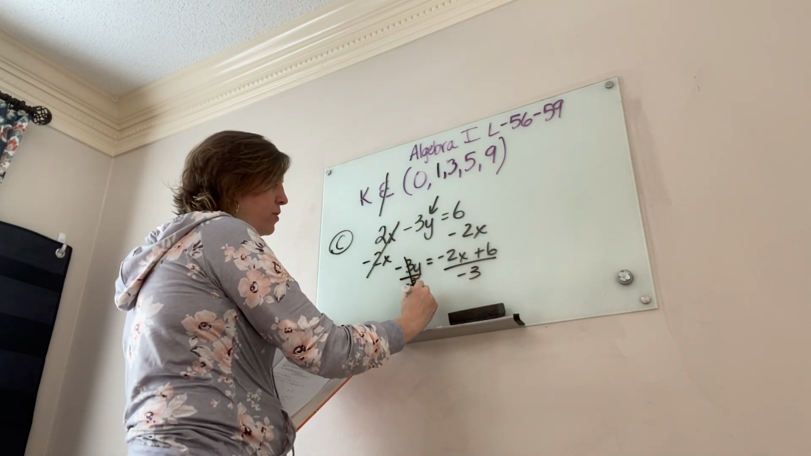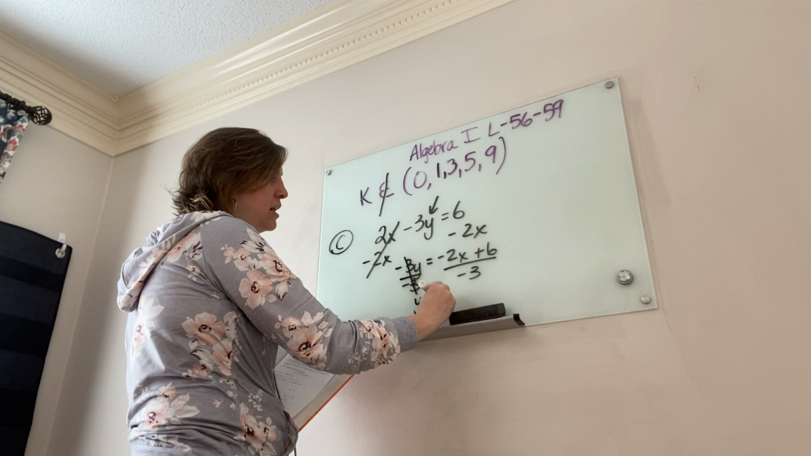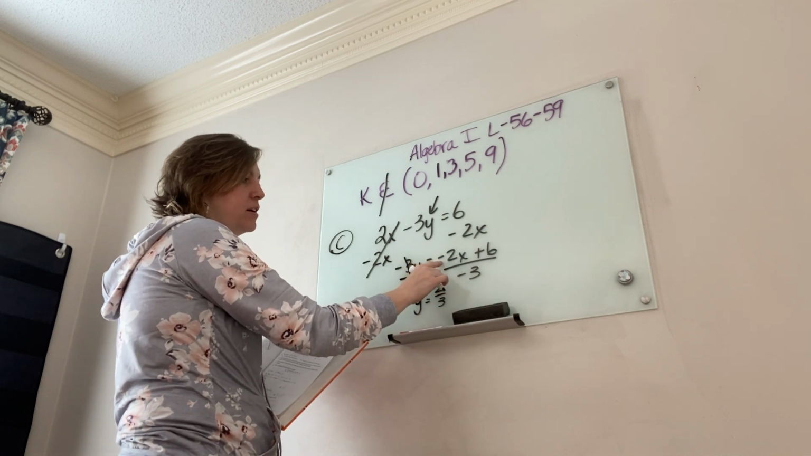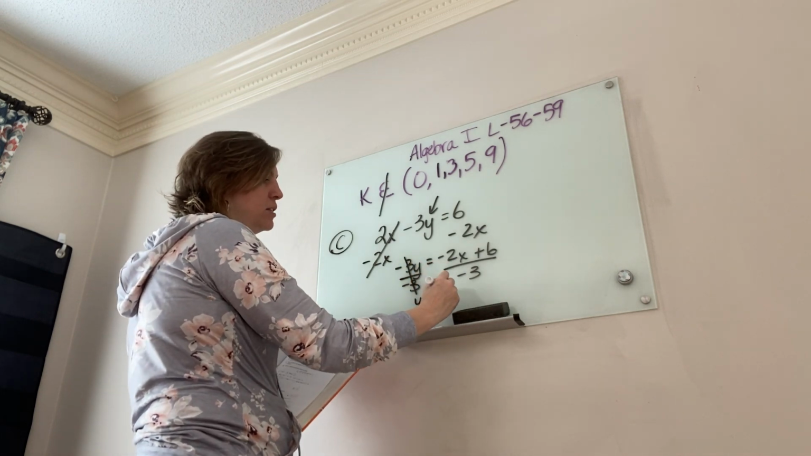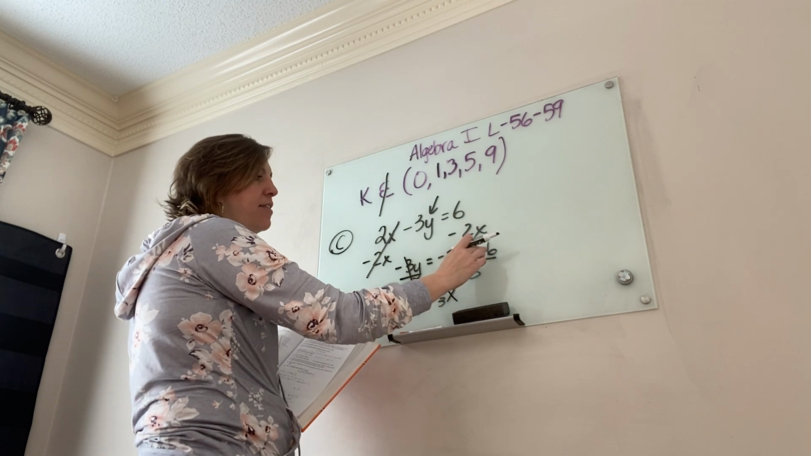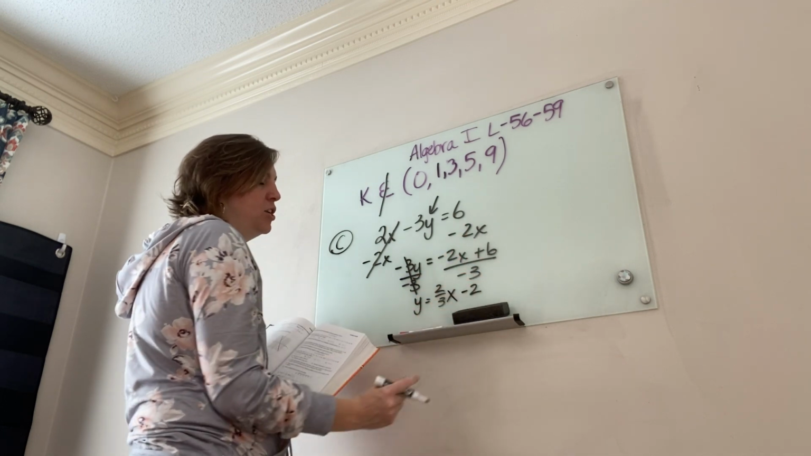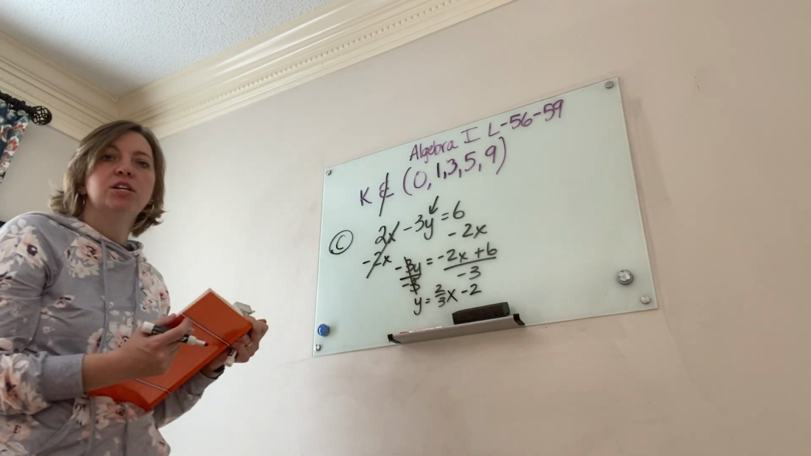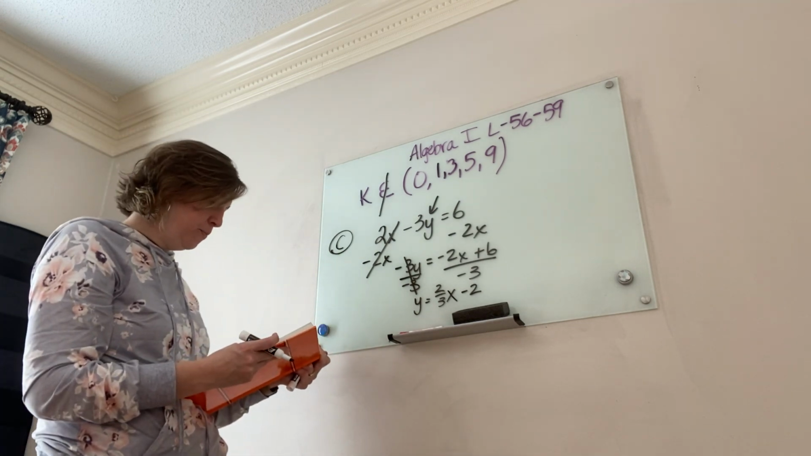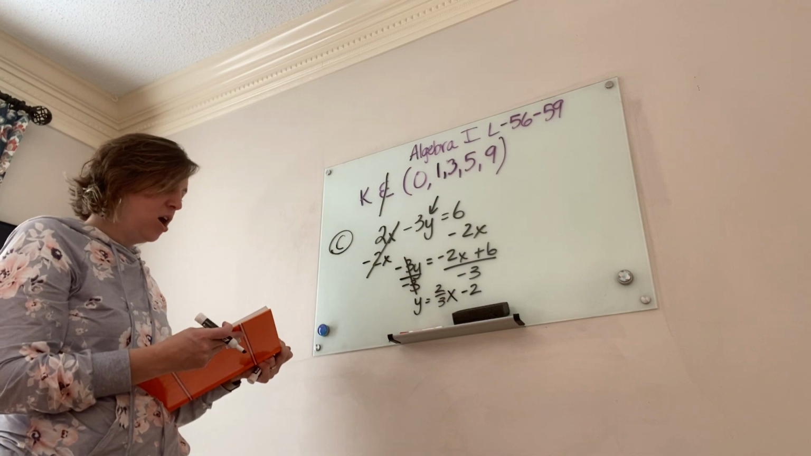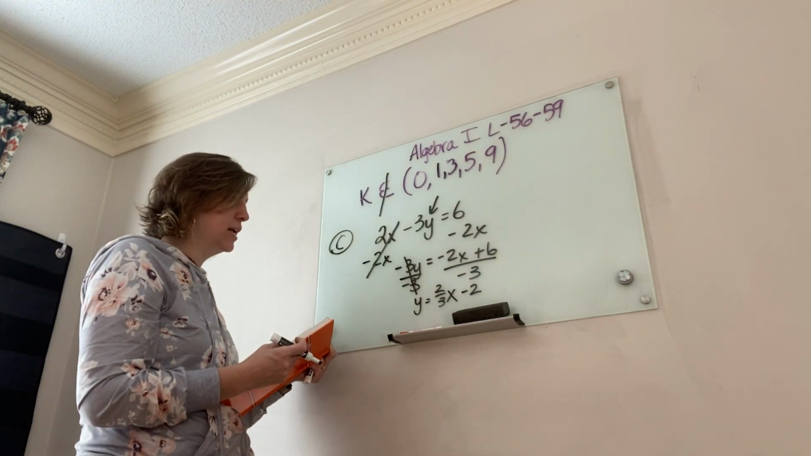So I end up with y equals positive 2/3. How come? Because I've got a negative and a negative. That makes positive 2/3 x. And then I've got positive 6 divided by negative 3 would be negative 2. All right? So now, your book says graph it on a rectangular coordinate system.